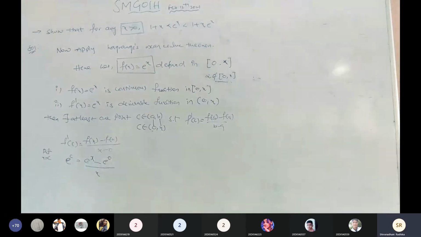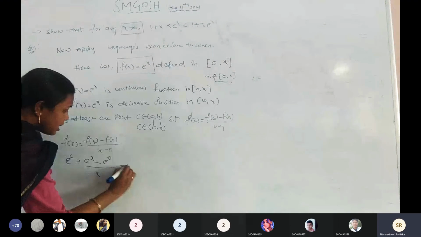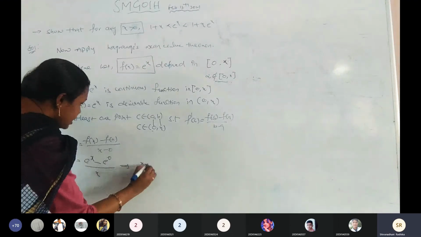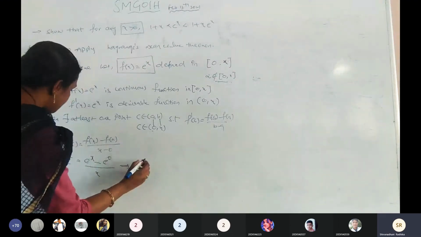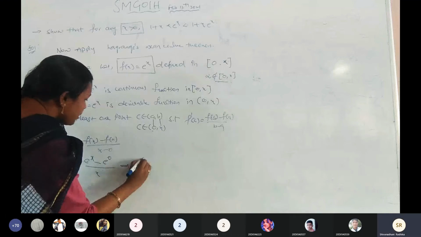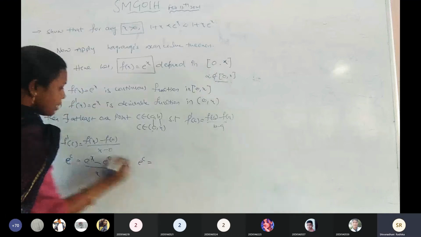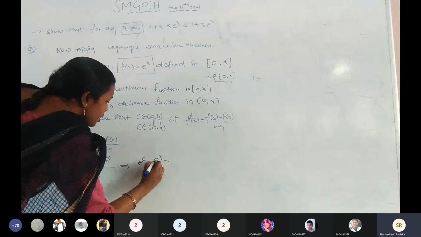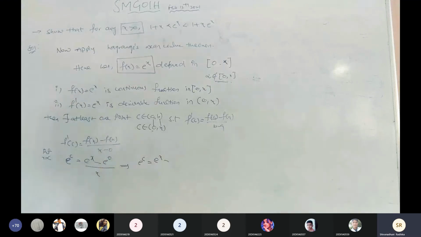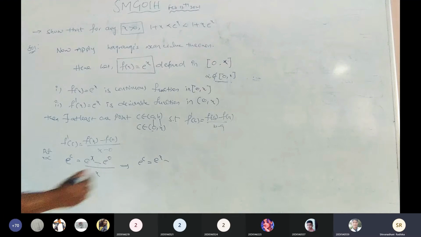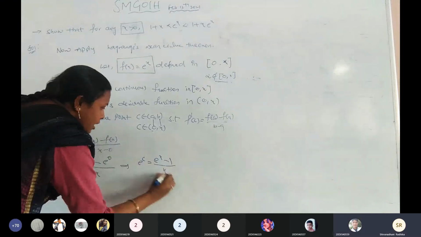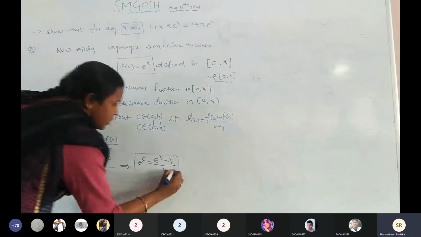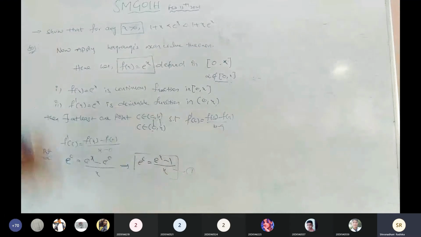Now, this can be written as x into e power of c, right? e power of c equals e power of x minus, what is the e power of 0 value? 1, ma'am. 1, by x. So this is equation number 1, completed. What is the next step? Immediately, what?